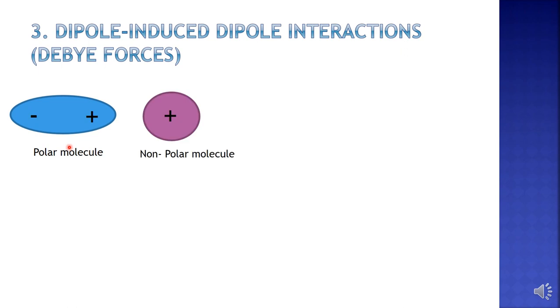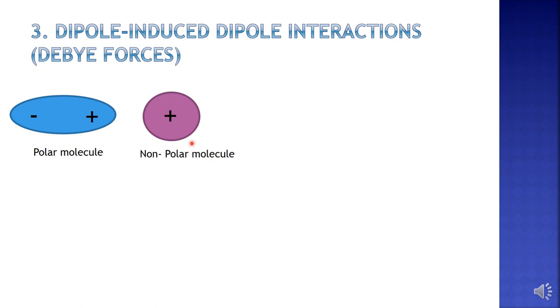If it comes closer to a non-polar molecule, there will be some kind of interaction. This polar molecule can induce polarity in the non-polar molecule. The positive end of this polar molecule can attract the electron cloud of the non-polar molecule towards itself. Thereby, a dipole will be induced in this non-polar molecule.